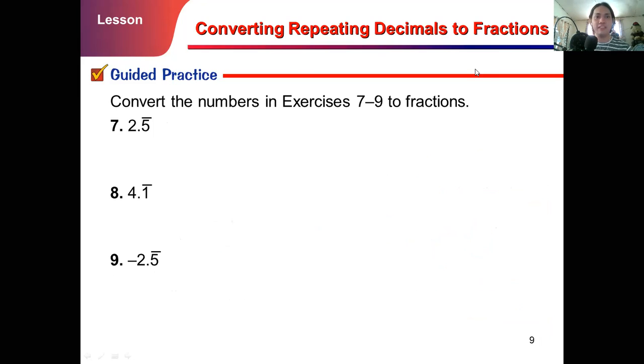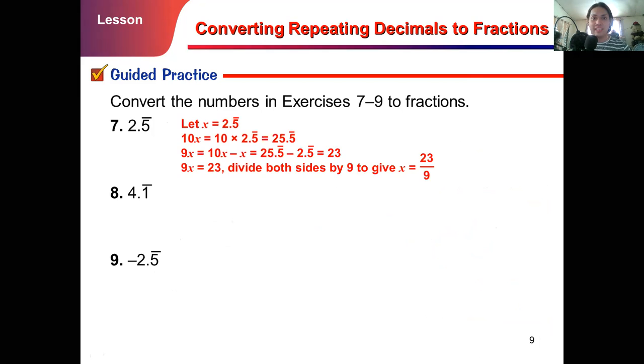Okay, so now let's try to do the guided practice exercises. Convert the numbers in 7 to 9 to fractions. Number 7, 2.5 vinculum. Let x be 2.5 vinculum. Our answer is 23 over 9.